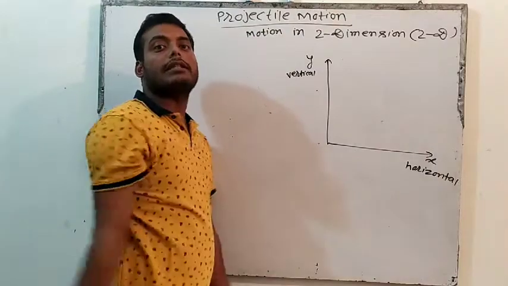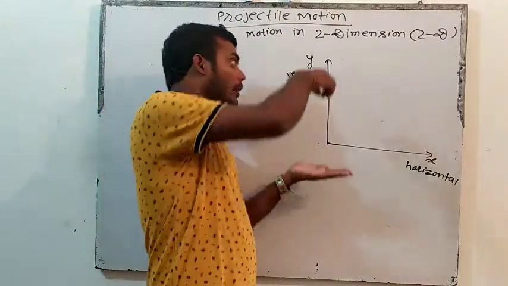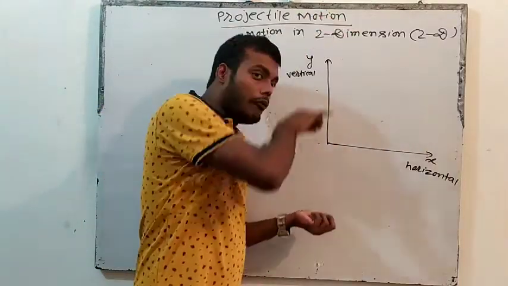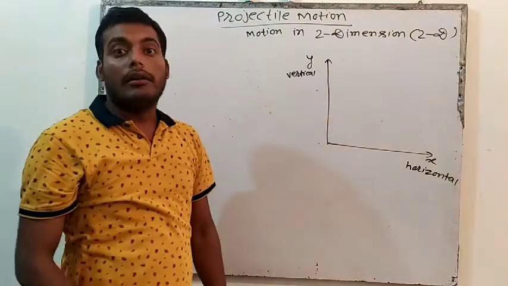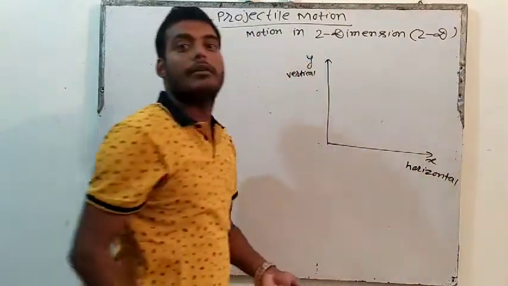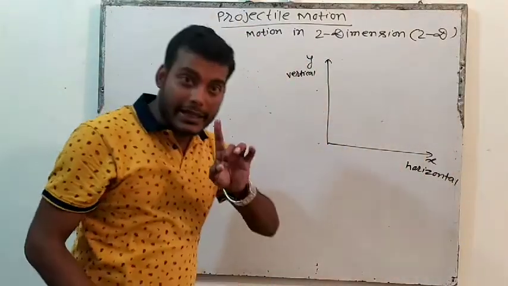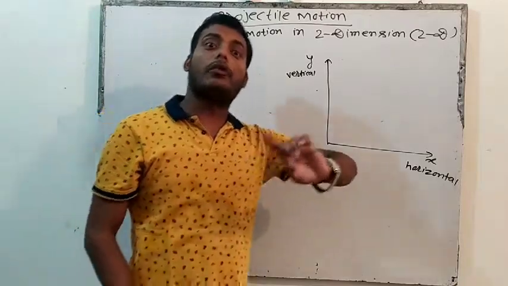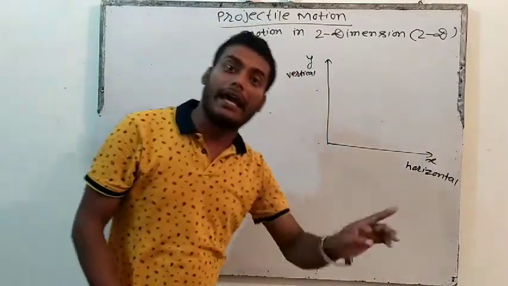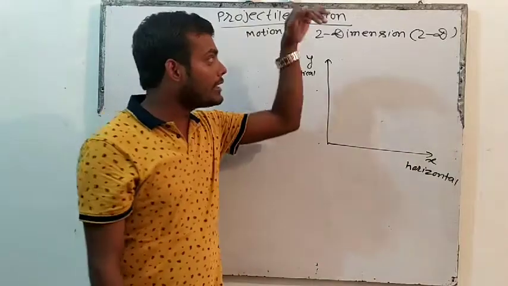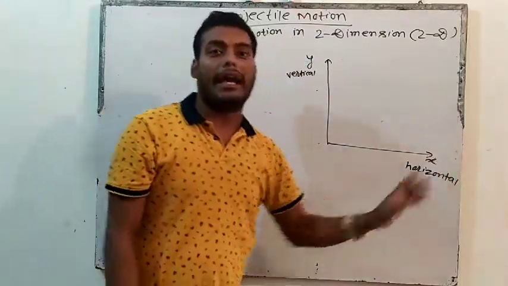For example, see this thing. In which direction is this coming? Y. And notice, when it is coming in the y direction, then it is not going in x. So at a single time, it is either going in x or in y. When it is going in x, it will not go in y, and when it is going in y, it will not go in x.